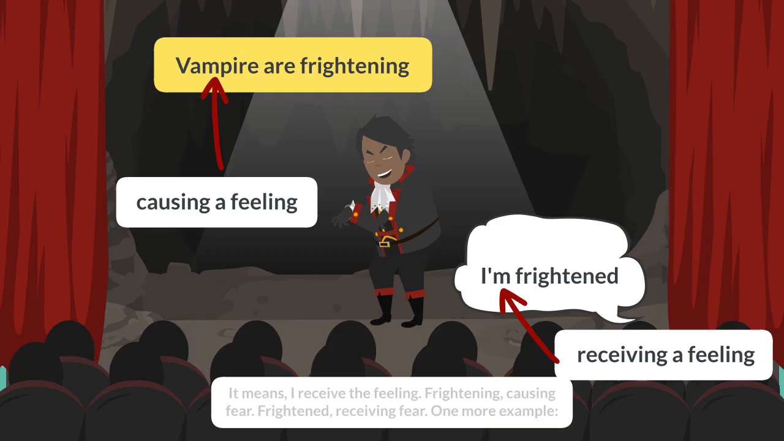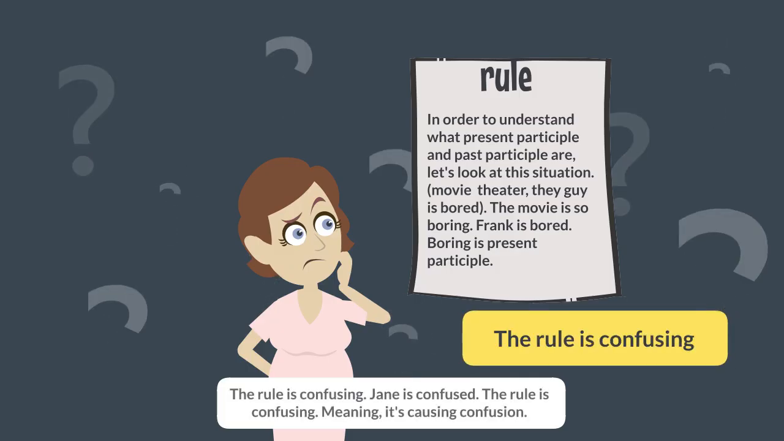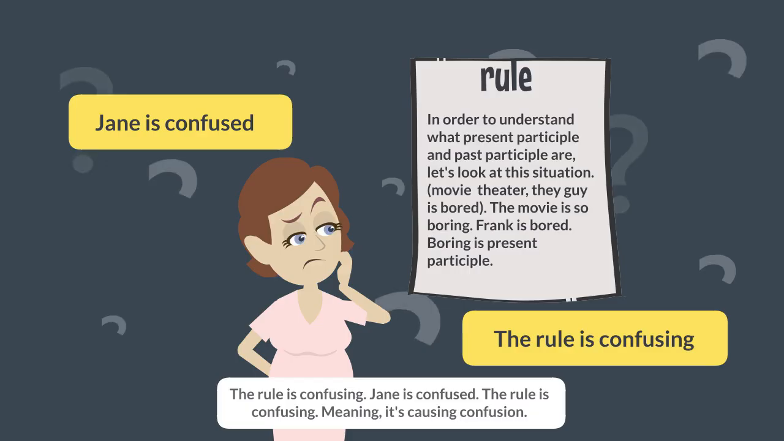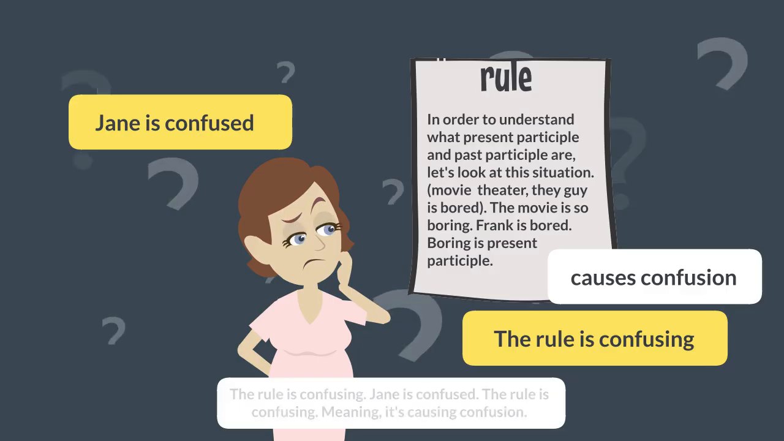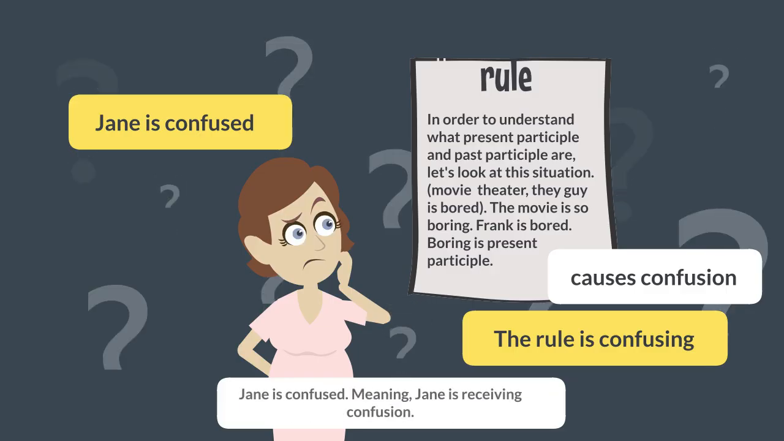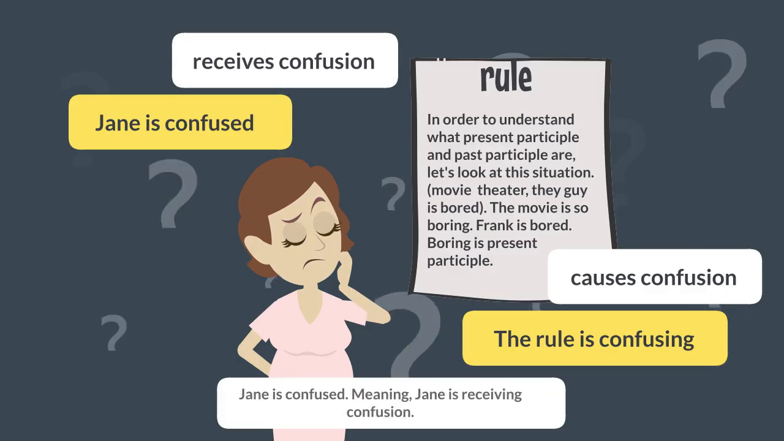One more example. The rule is confusing. Jane is confused. The rule is confusing, meaning it's causing confusion. Jane is confused, meaning Jane is receiving confusion.